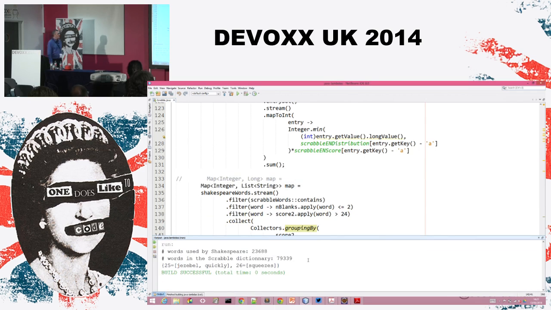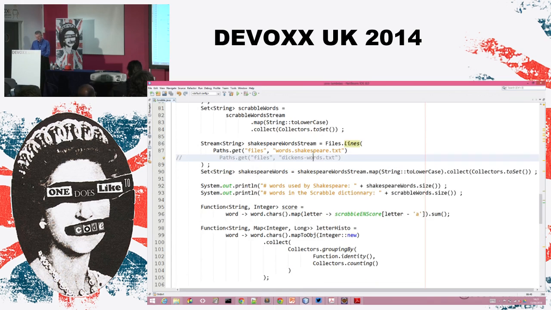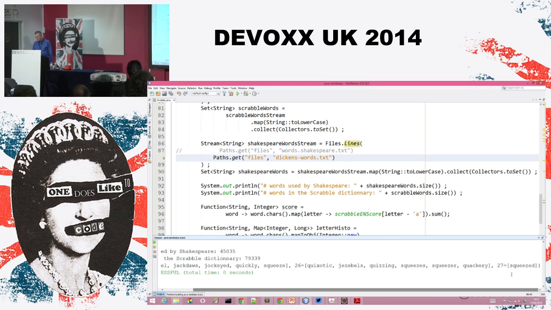So the words this time are Jezebel, quickly, and squeezes. Those are the best words in the Shakespeare literature that you can write at the Scrabble game and put on the board. Another fundamental question of computer science is, would Dickens be better than Shakespeare at the Scrabble game? So I also have all the words used by Dickens in his literature. And ladies and gents, I can tell you that Dickens would have beaten Shakespeare by 1 point using the word squeezed with a D, because the D is 2 points, where the S is only 1 point. Well done, Dickens.